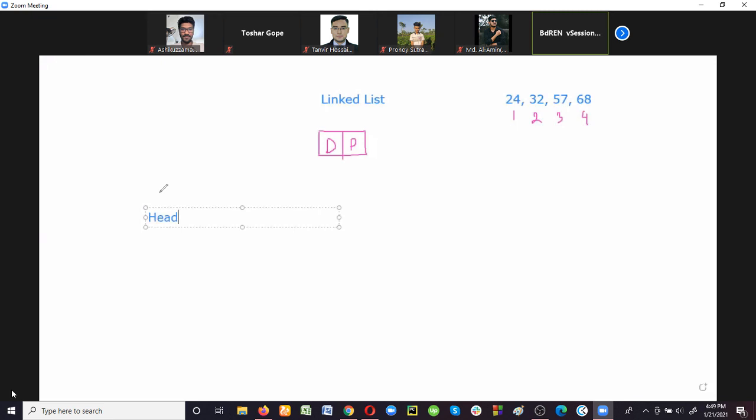Suppose the value of head is 2. What does that mean? That means we have to store 32 first. So 32 will be stored first. Okay, so this is our node. In the first portion, we have added the data 32, and now the next portion it will